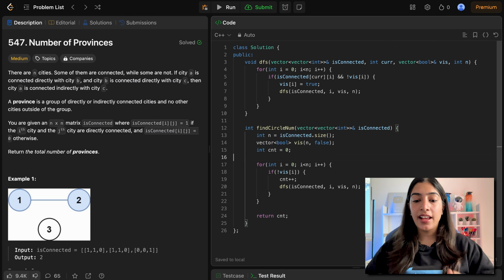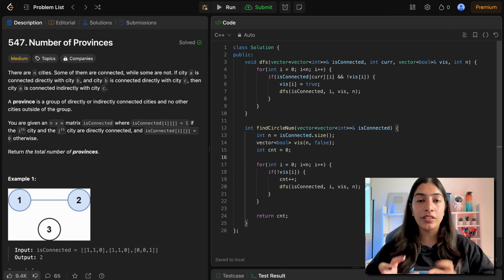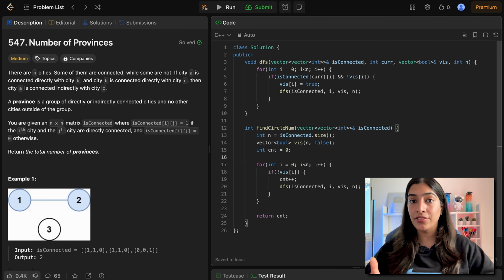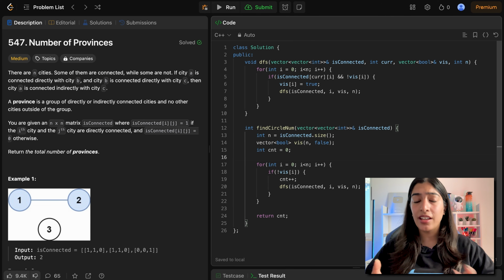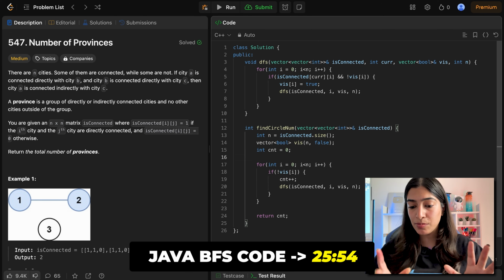As we discussed earlier as well, most people will just be happy that okay, we have solved the question using DFS and they will move ahead. But very important thing over here to realize is that here we just need to visit all the cities that are there in a particular province. It is not necessary that we use DFS. We can use BFS itself. Now you will see very less number of people actually writing the BFS code for this question, and I don't understand why, because you can do it. It might be easier, yes, but you need to be used to writing both DFS and BFS code. So we're going to be doing that in both C++ and Java, and let's get started with C++ first.